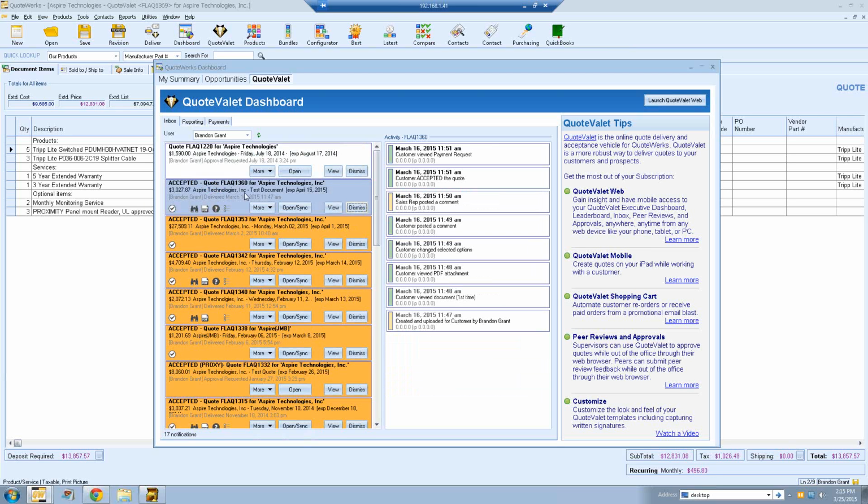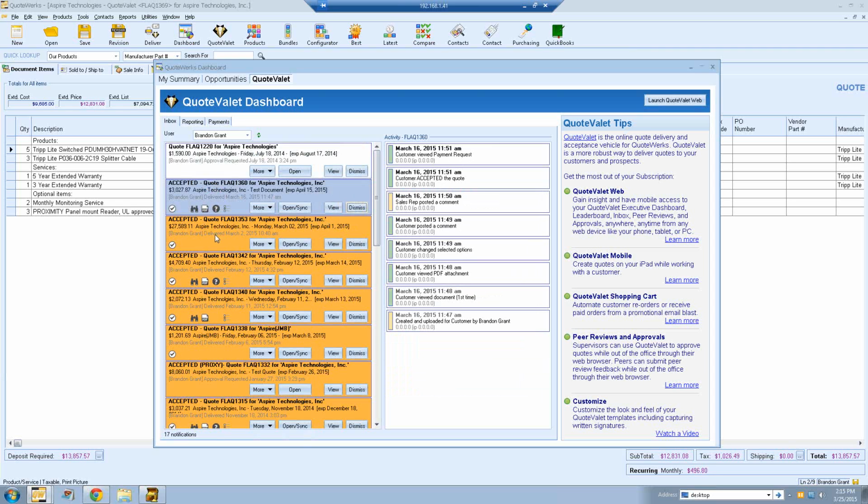When you select an activity, or a notification rather, you'll actually see all the activity on the right-hand side. So this will show you everything that's happened with the document. You can see that the customer has already viewed this document, and it looks like they viewed it last week. They viewed the PDF attachment, they changed an option, and then they posted a comment. The sales rep responded to the comment, the customer accepted it, and then they viewed the payment request page. So they didn't actually make payment, but they did view the payment request.